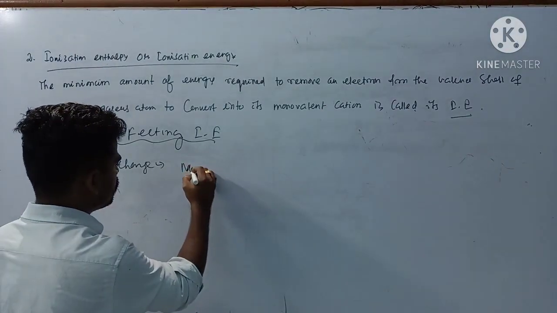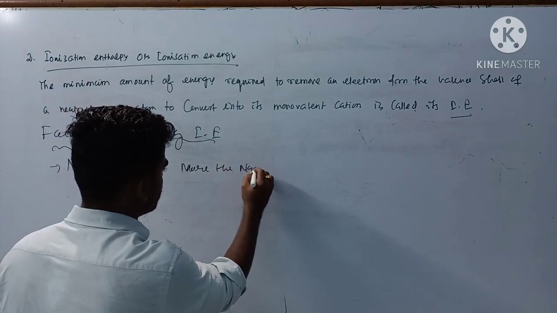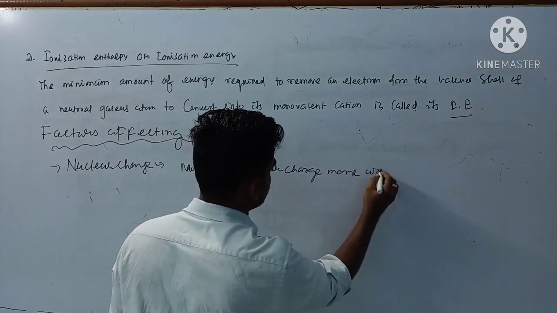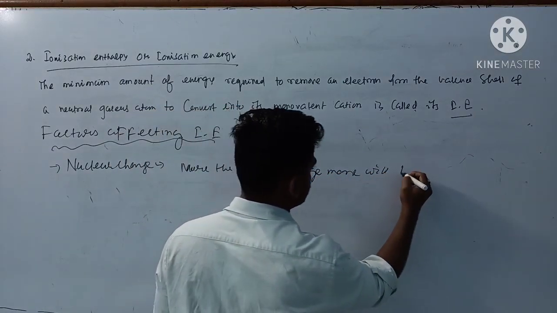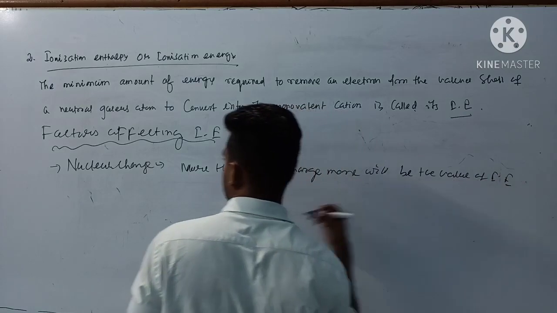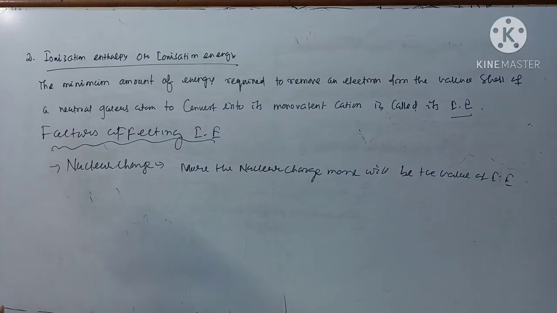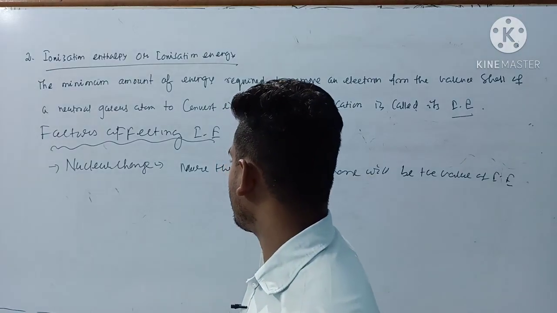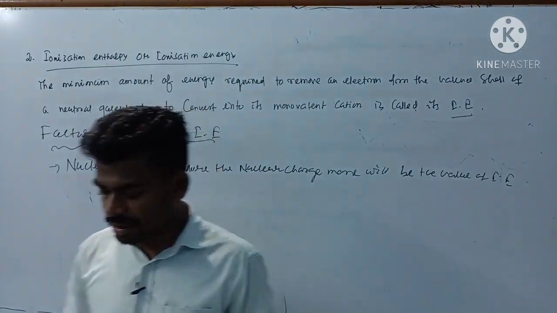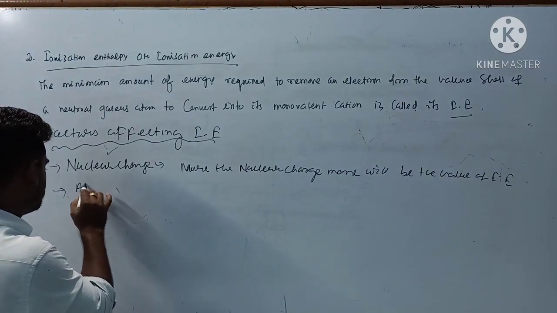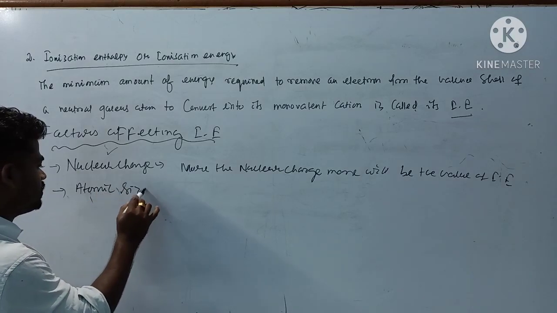That's why I can write, the more the nuclear charge, the more will be the value of ionization energy. Clear? So along a group, factors affecting ionization enthalpy: one is your nuclear charge, and the next factor is atomic size. I have just studied atomic size.